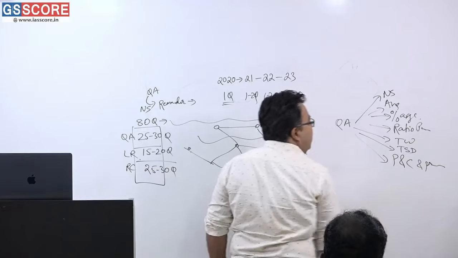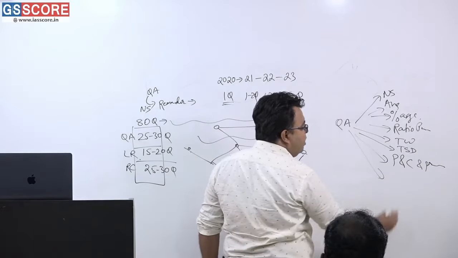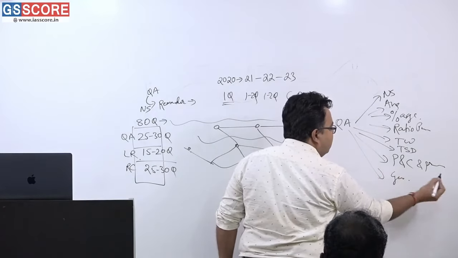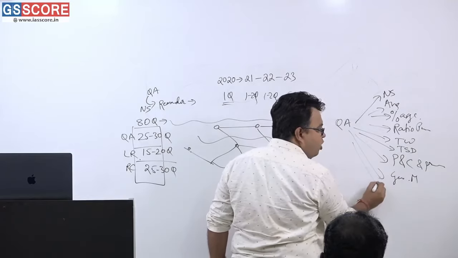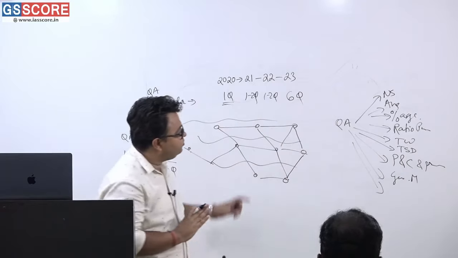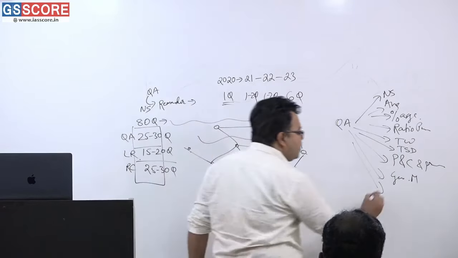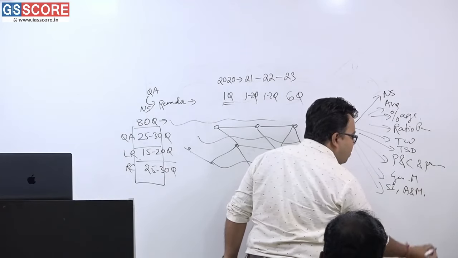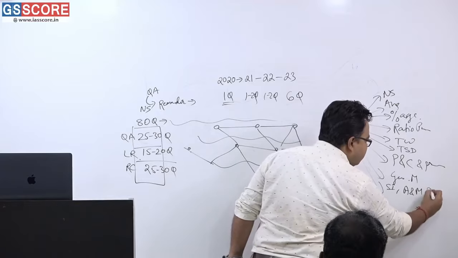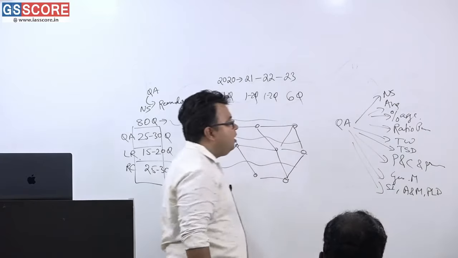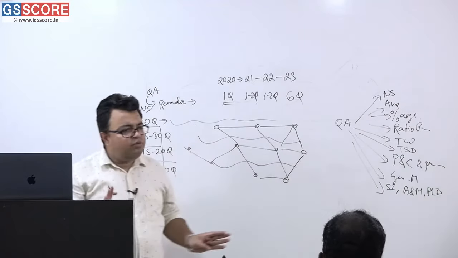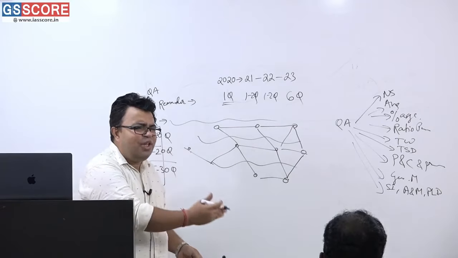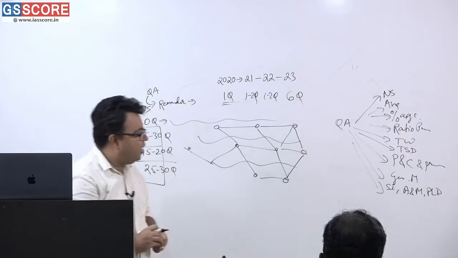Other chapters are geometry and mensuration; trigonometry is not a part of this right now. Apart from this, SICI is there, alligation and mixture is there, and profit loss discount. Altogether these are the parts of quantitative aptitude, and I can write down miscellaneous other small chapters likewise.